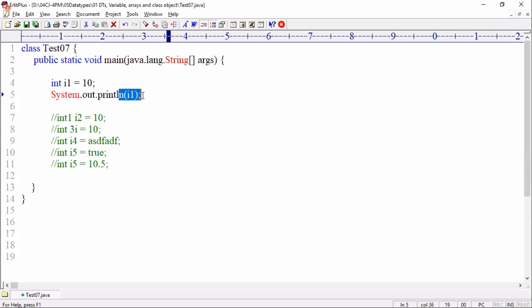The same kind of thought applies here. When you access I1, this value 10 is not coming from the declaration. It is coming from background memory. This is an instruction to the JVM: please allocate memory in the RAM with the name I1 with 4 bytes of memory and store the value 10. Are you catching my point?